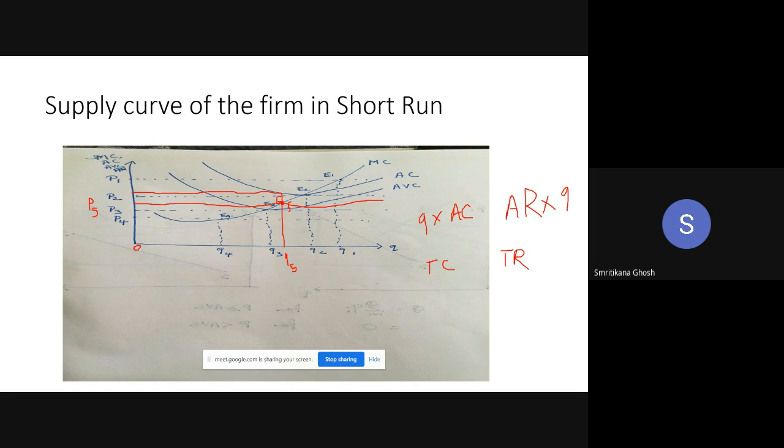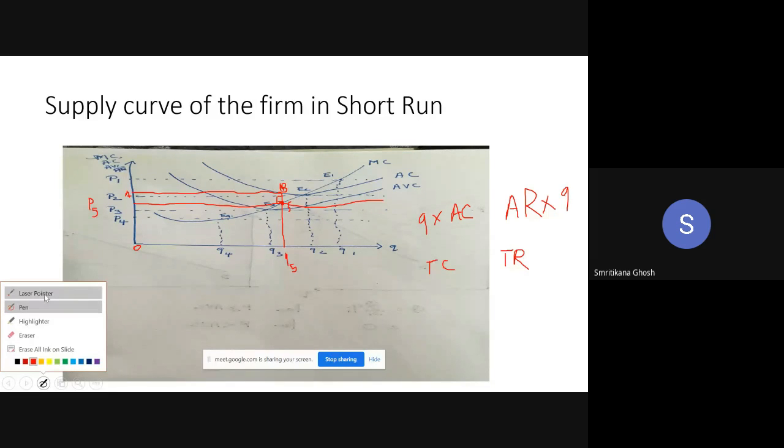Look, I have to give a name here, wait. A, B. The diagram is so clumsy, isn't it? Every year that is a problem. A, B. So the total cost to produce Q5 is OABQ5. Is it clear?